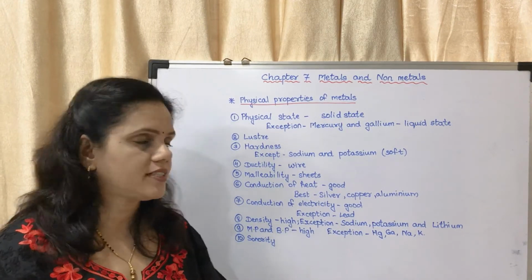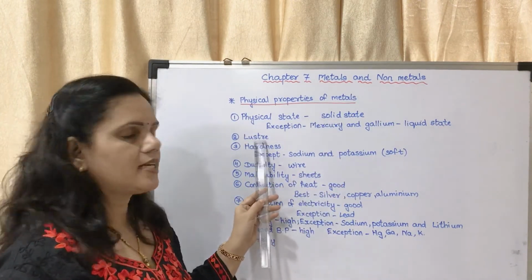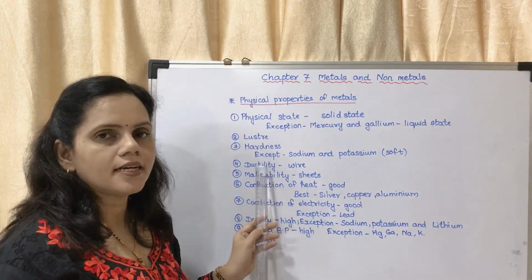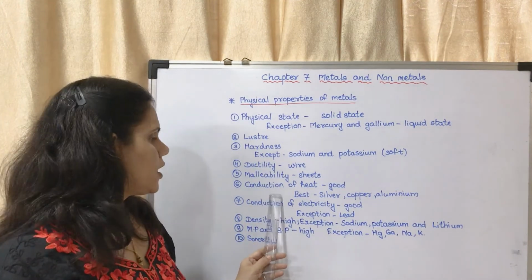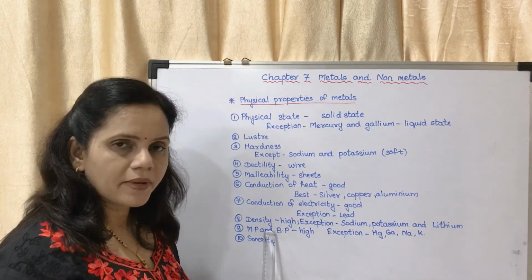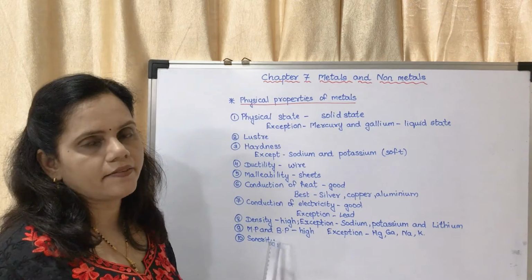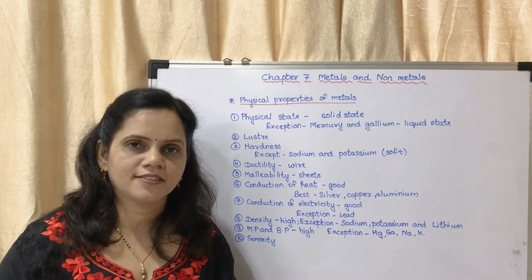We'll see what the physical properties are. Physical state: generally solid. Luster, hardness, ductility, malleability, conduction of heat, conduction of electricity. They are having high density, high melting and boiling point, and they are having the property of sonority. You may write this in your notebook.